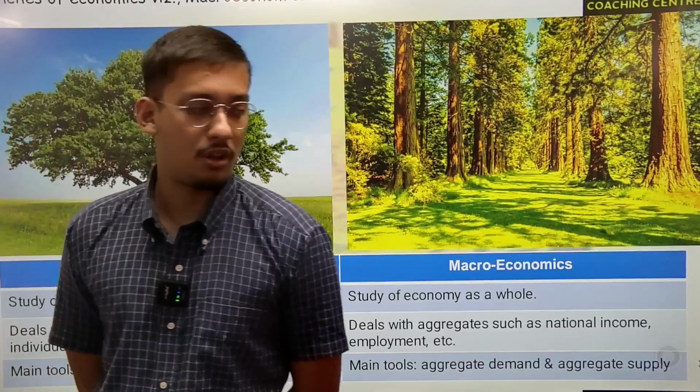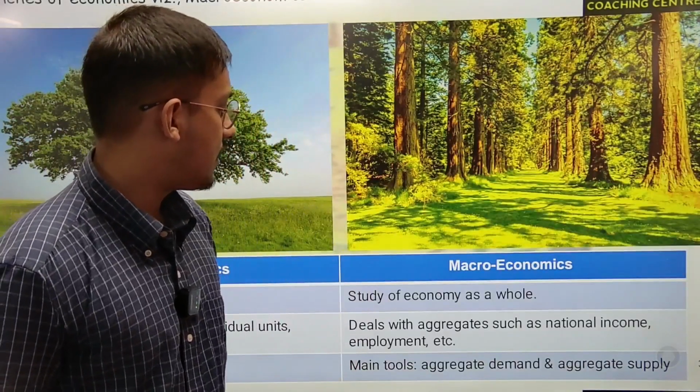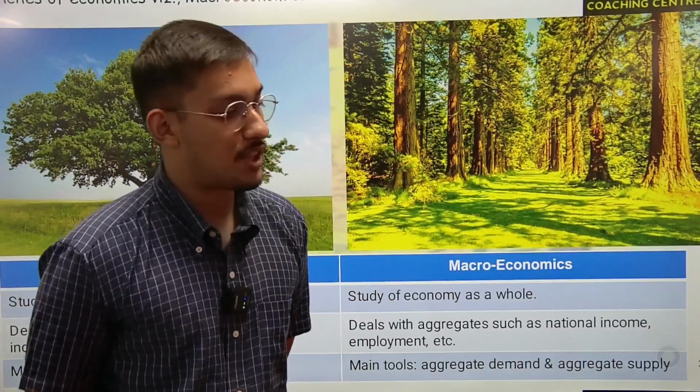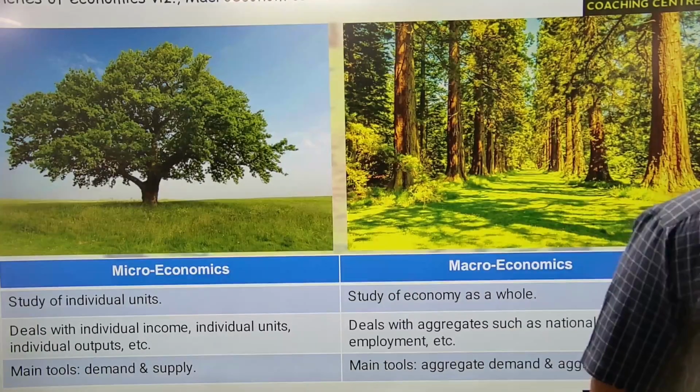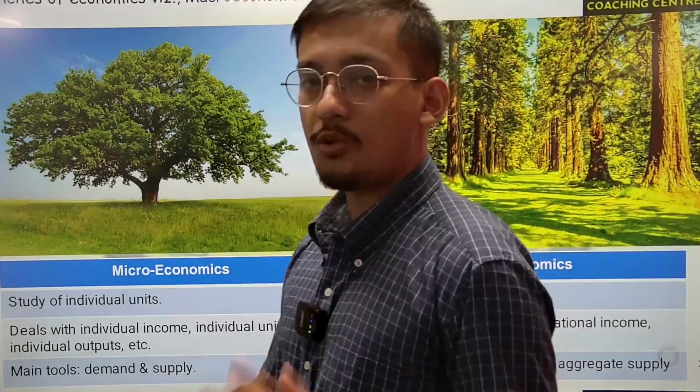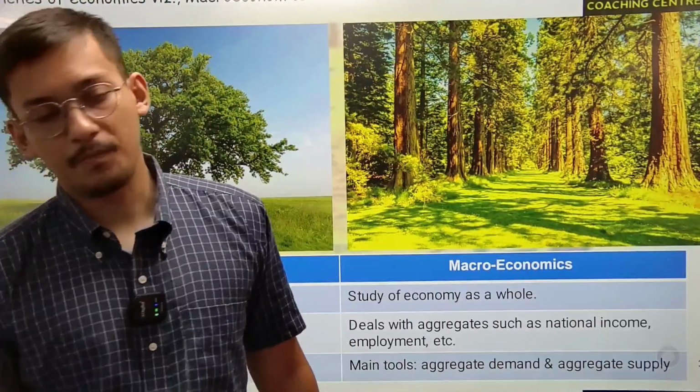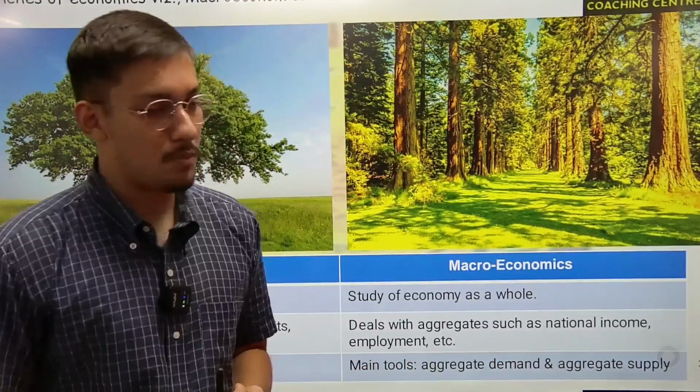Whereas macroeconomics, as the name suggests, deals with aggregates such as national income, unemployment, employment, inflation, the bigger quantities. So micro will be your smaller, macro will be your bigger.